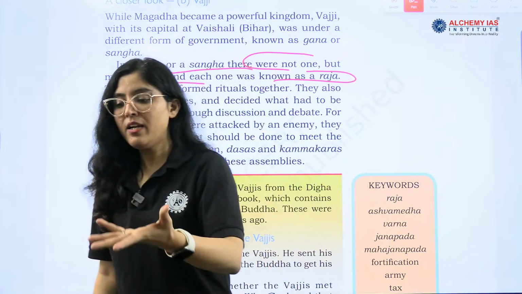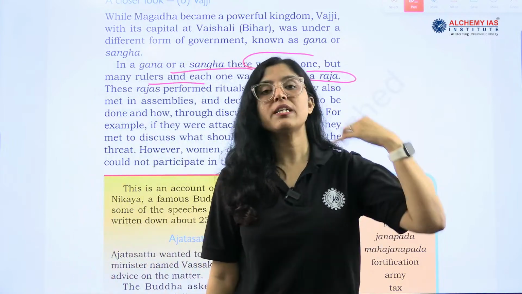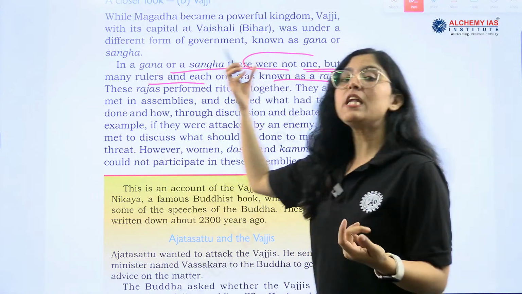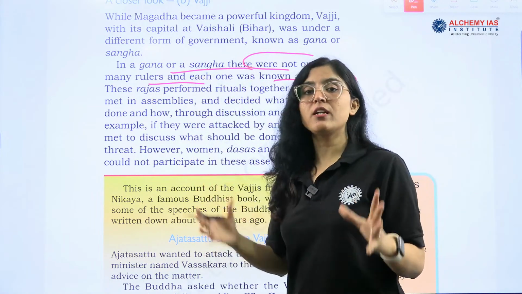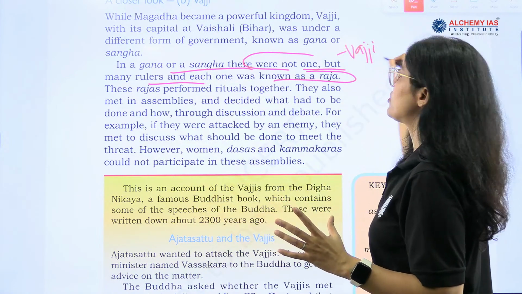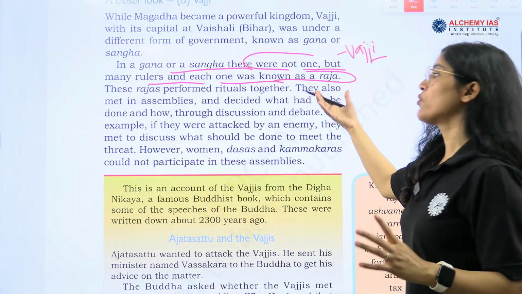Students, reply to my question. What was the capital of Magadha? Okay, Gana and Sangha. So many rulers were ruling this Gana or Sangha, which was Vajji, and each one was known as Raja.